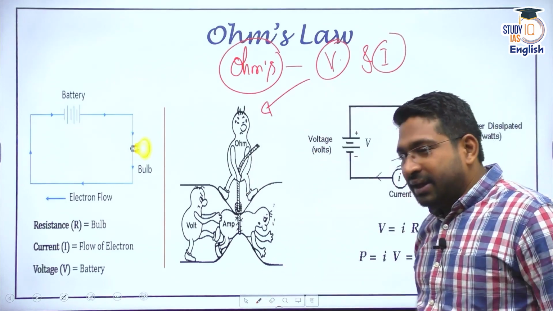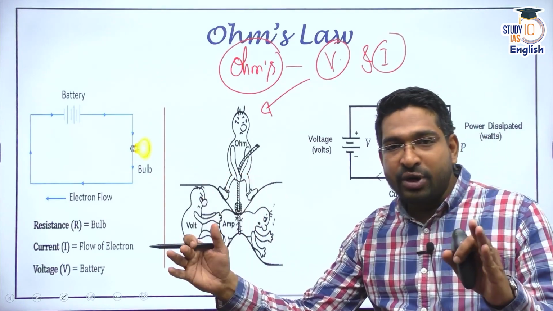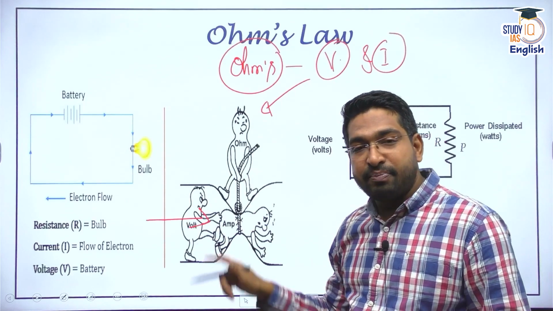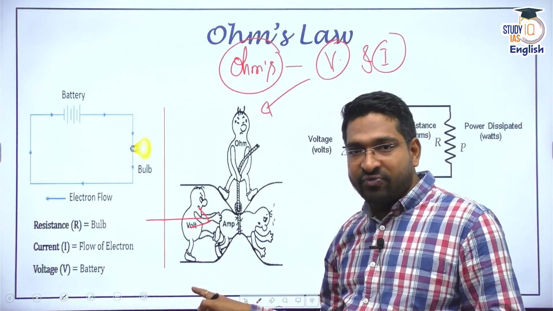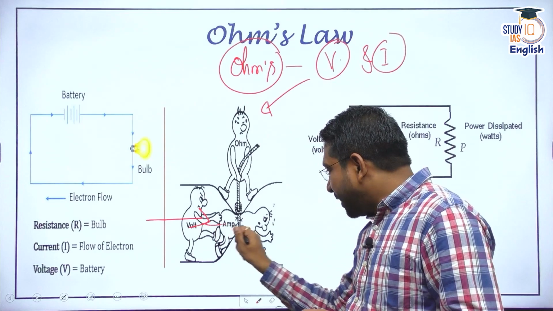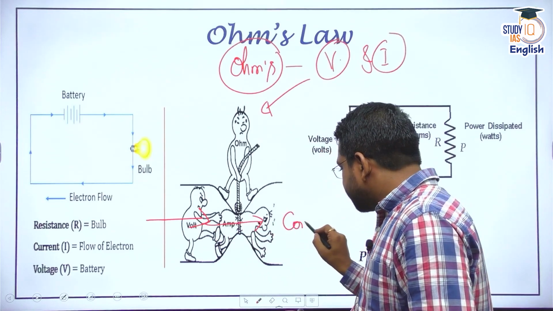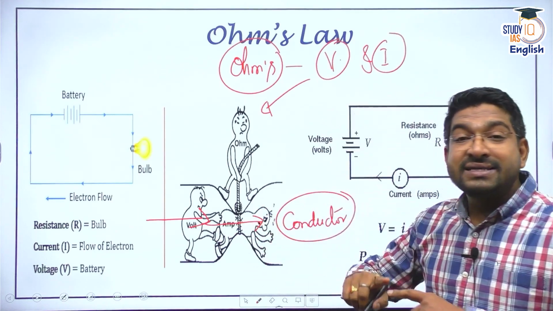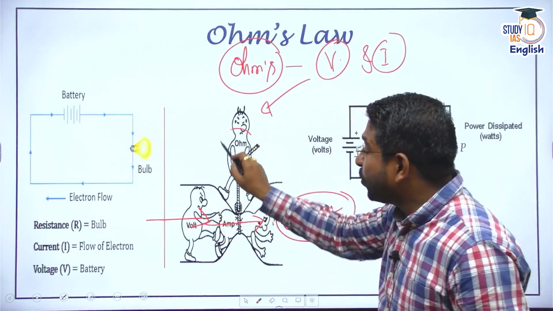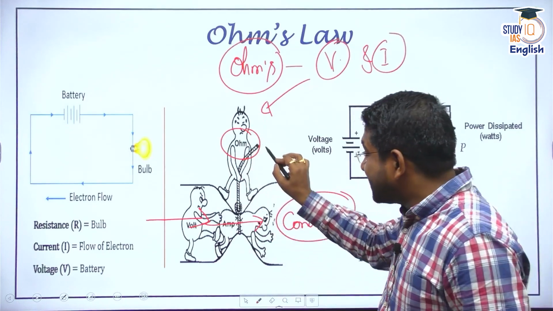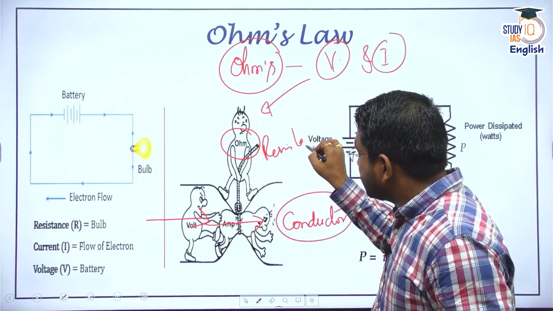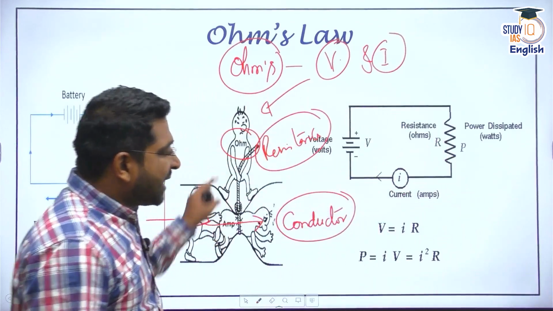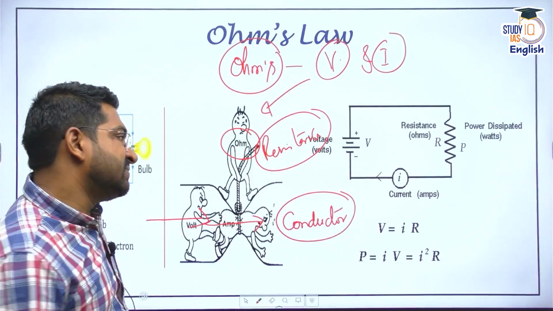Now, you see, the potential difference or the voltage is trying to push the current. You do understand, because of the potential difference, because of the voltage, the current is trying to move through the conductor, and this current is resisted by this. Ohm is a unit of resistance. So this is Ohm's law, where the relationship between voltage, current, and resistance is given.